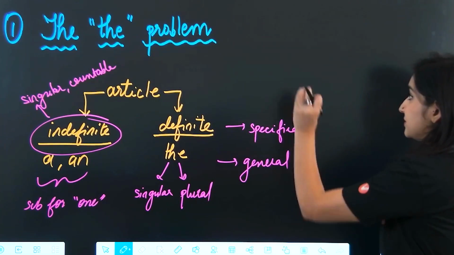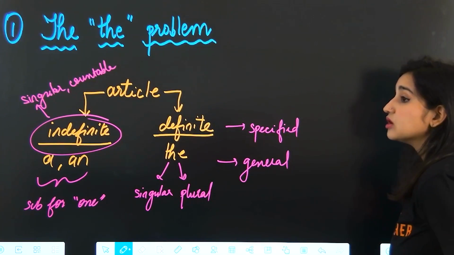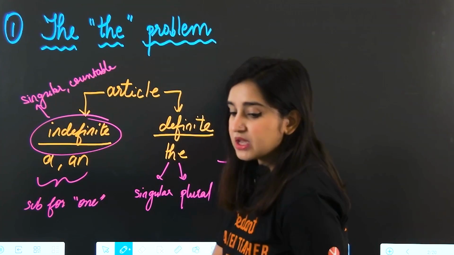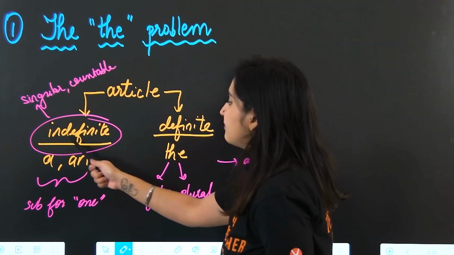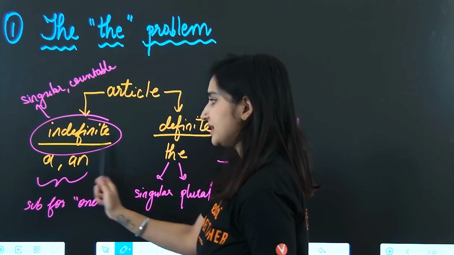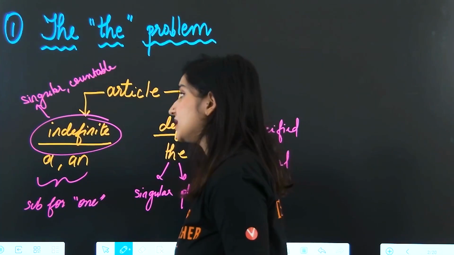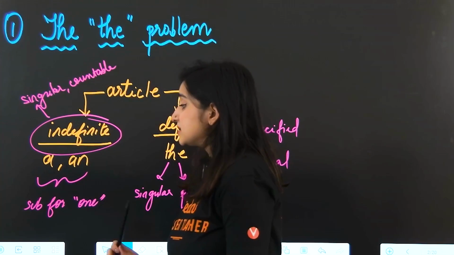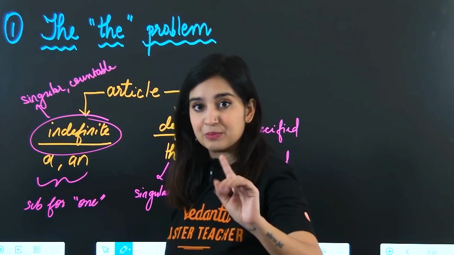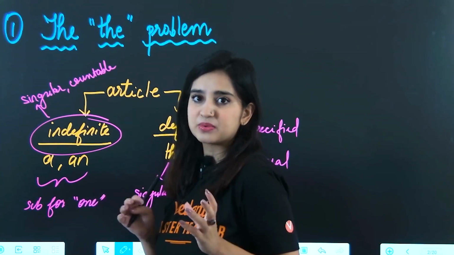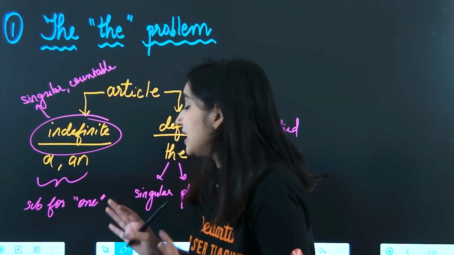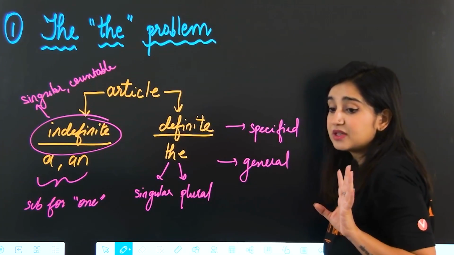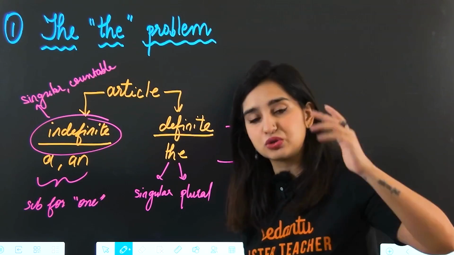Now, the mistake lies with not knowing when to use the and when not to use the. Now, because we have a restriction when it comes to indefinite articles, we know that we can only use them with singular countable nouns, and a and an are both substitutes for one in number. So that's an easy way for us to figure out whether or not we can use a or an somewhere. But when it comes to the, since it's free for all, we can use it with everything. We really don't know when not to use it.